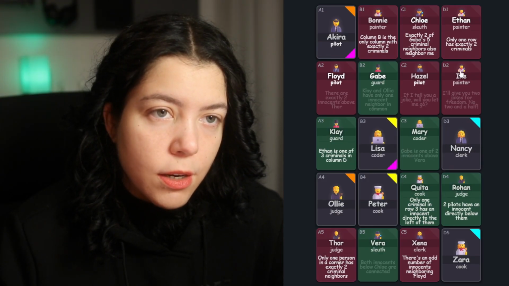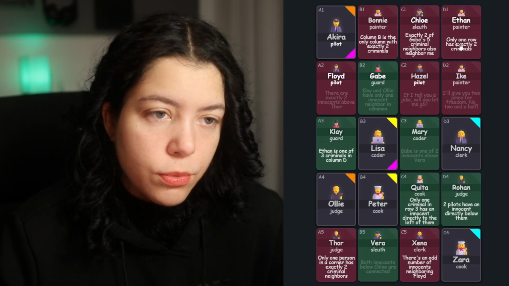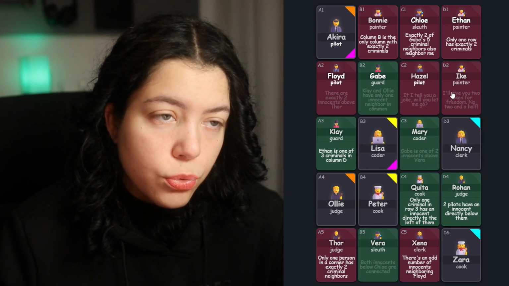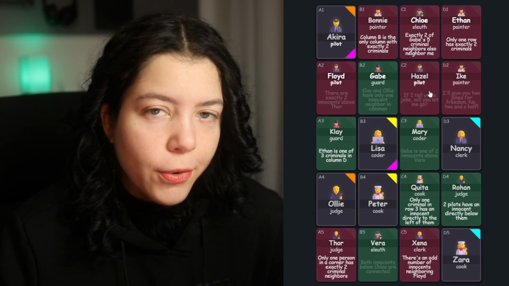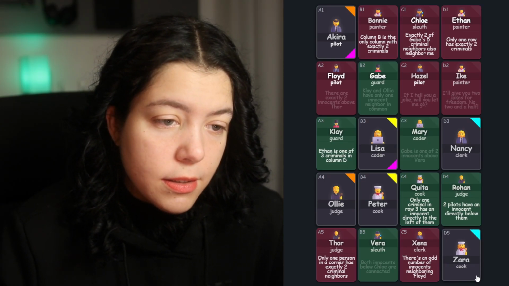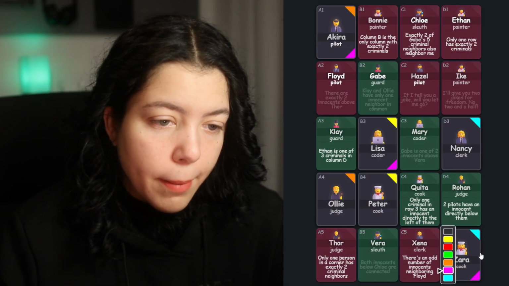But Ethan says that only one row has exactly 2 criminals. What row is that? Could it be row 4? Because it is in row 3, we know that row 3 has only 1 criminal. Row 1 and 2 have way more than 2 already. Way more. Only 1 more. And row 5. If row 5 has 2, what happens?